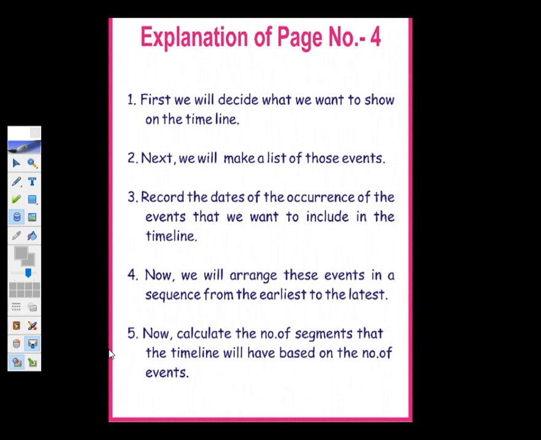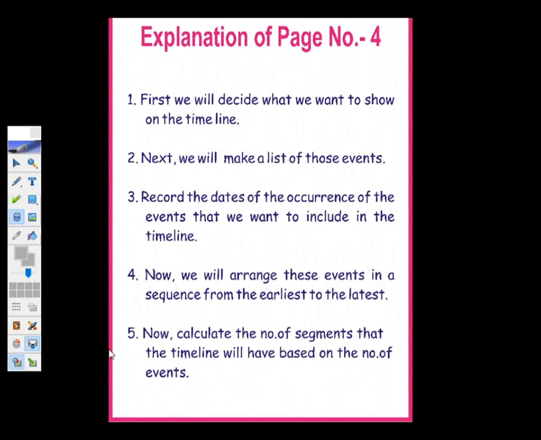First we will decide what we want to show on the timeline. Children, you can make your own timeline, like when you were born, then when you started crawling, then walking, then jumping, running, and all these things. Or you can make Sachin Tendulkar's timeline, or the timeline of Hrithik Roshan, any interesting person whom you feel like, you can make his or her timeline.